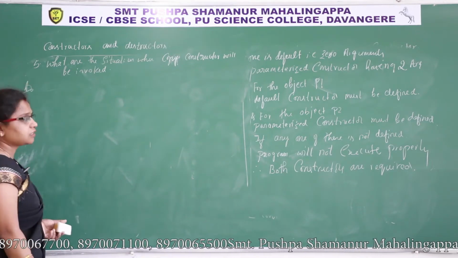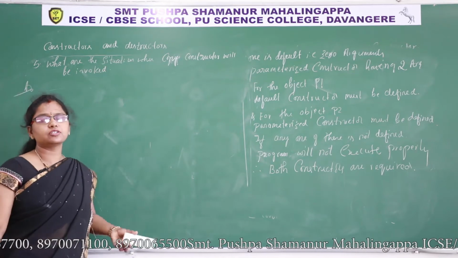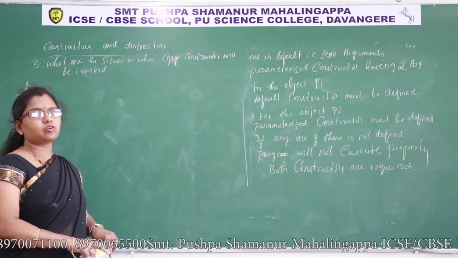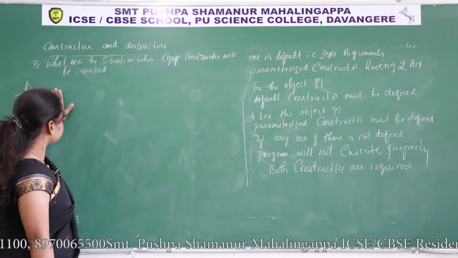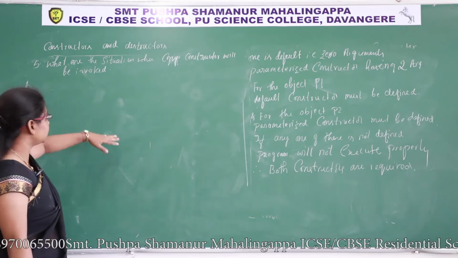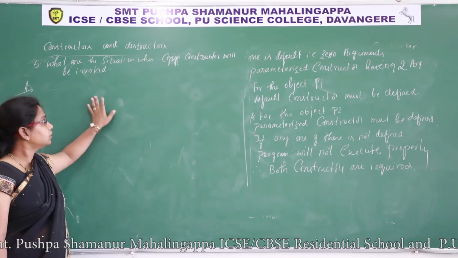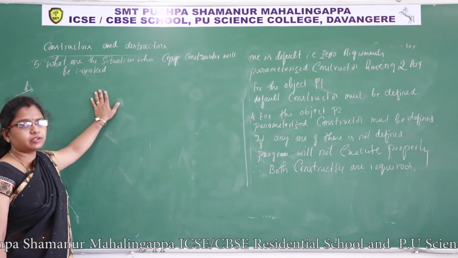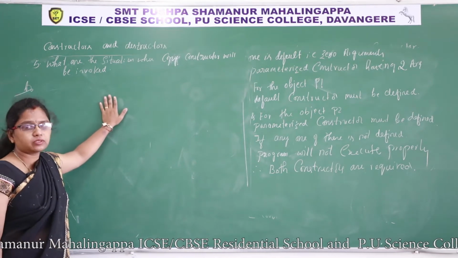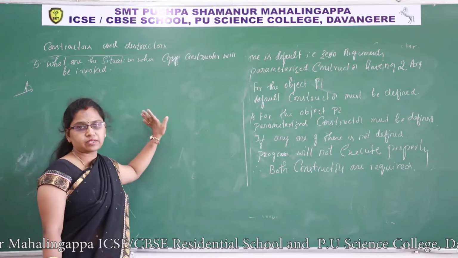We already discussed this in the copy constructor features and where copy constructors execute. I'll tell the points. Already I had written the points there. The same points you need to write. First, copy constructor will not be invoked explicitly. That is the first point.